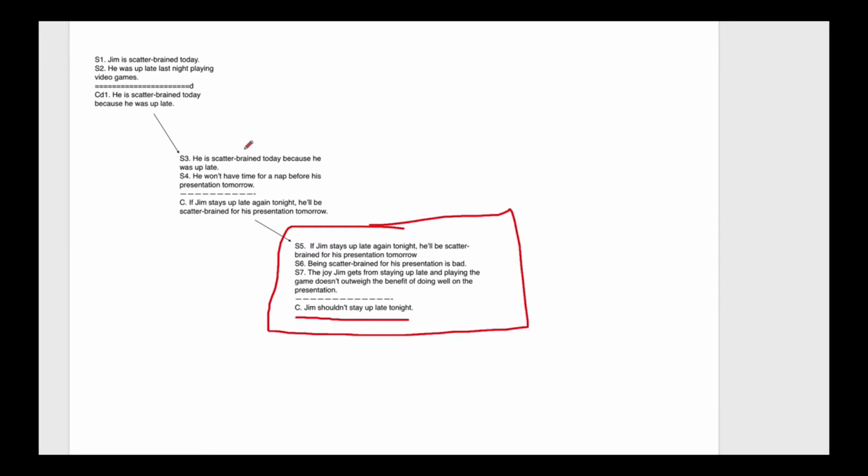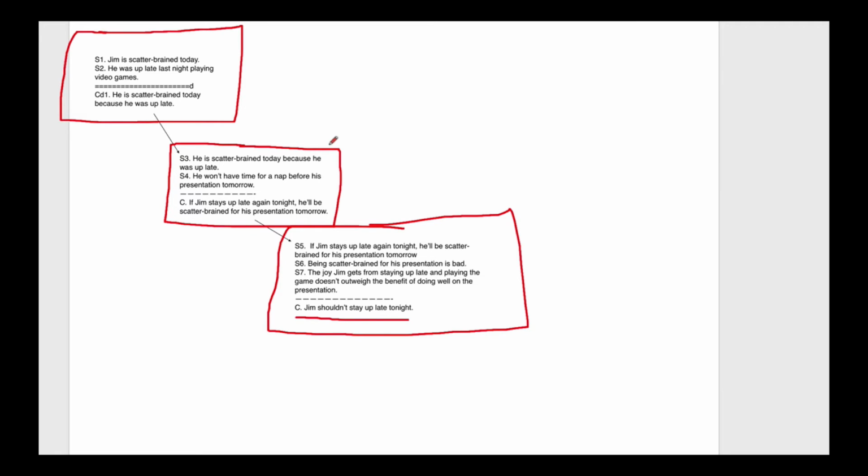Okay, now the intermediary step here, this is really just a prediction argument, really. Sorry, he was scatterbrained today because he was up late. And what connects the past to the future here? What's the connecting condition? Well, he's not going to have time for a nap before his presentation tomorrow. So that leads us to the conclusion that if he stays up again late tonight, he'll be scatterbrained for his presentation tomorrow. And then that brings us to the very end here, our diagnostic tributary, that Jim is scatterbrained today. He was up late last night playing video games, and he's scatterbrained today because he was up late.